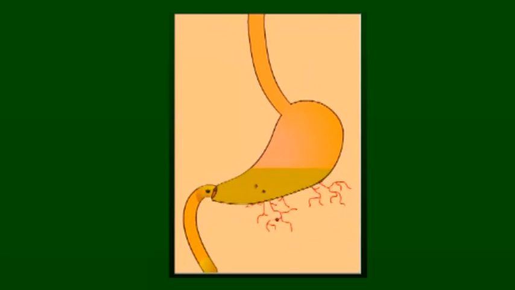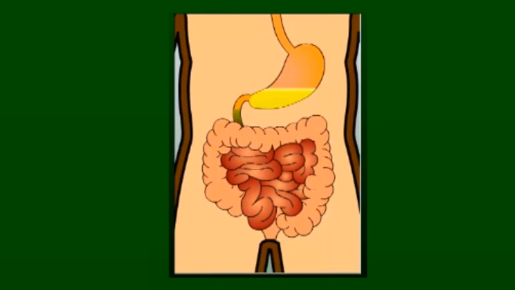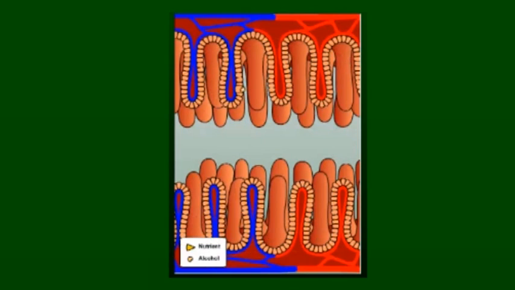Some molecules of alcohol are absorbed into the blood by capillaries in the stomach wall, while the rest are passed out of the stomach down towards the small intestine, where the alcohol is absorbed into the blood at an extremely swift rate. Alcohol molecules enter blood vessels by penetrating the intestinal walls. The blood vessels then carry the alcohol around the body.